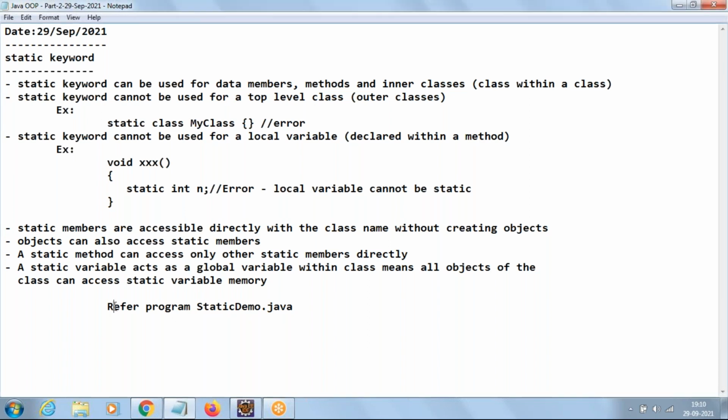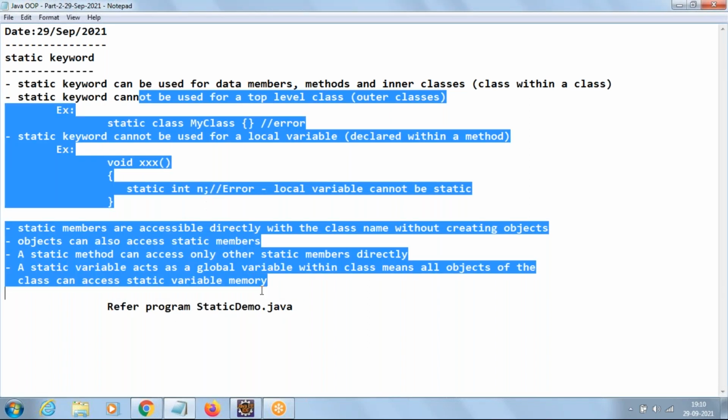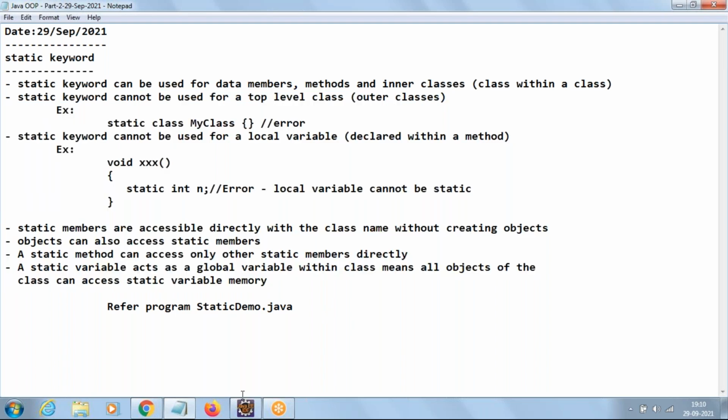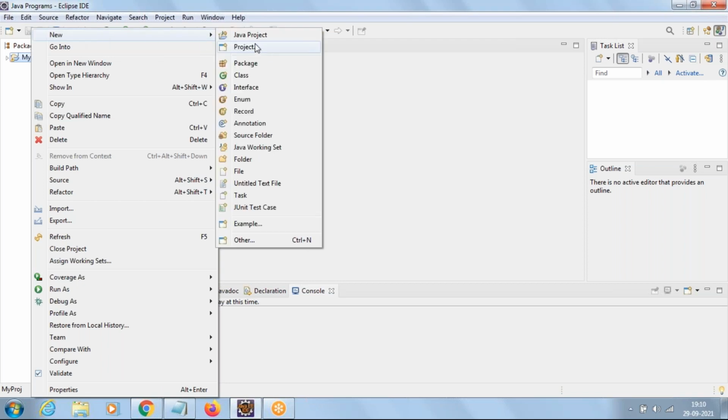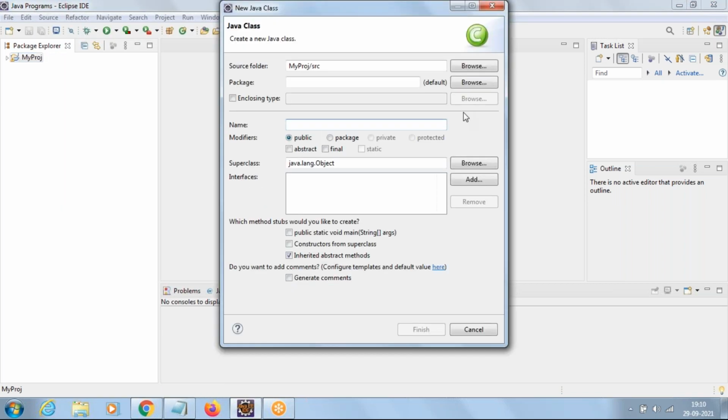I'm back here. So let us understand more of the static keyword using a program. Rajesh, I'll be elaborating all these words in the program again. Right click on project and see. New class, StaticDemo with main method.